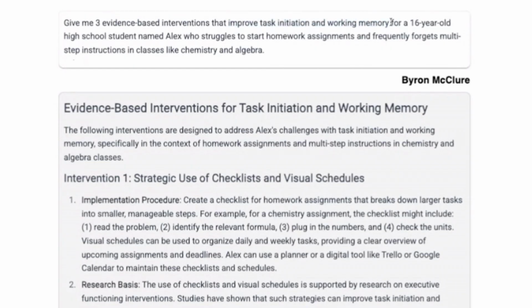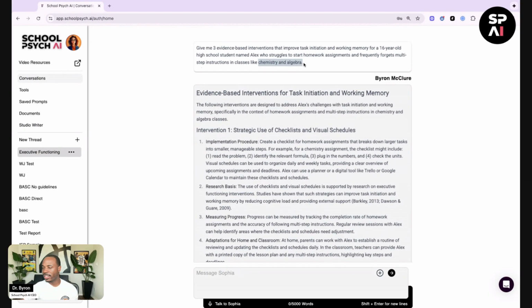And here's where we add a good bit more context: for a 16-year-old student that's in high school named Alex, who struggles to start homework assignments and frequently forgets multi-step instructions in classes like chemistry and algebra. You can see the more context that we provide to our thought partner, our good trusted friend, the better output